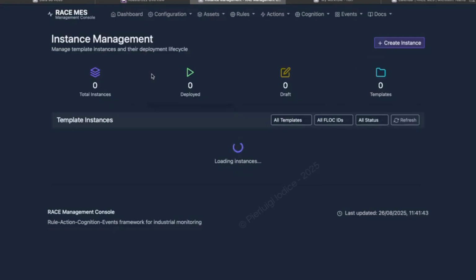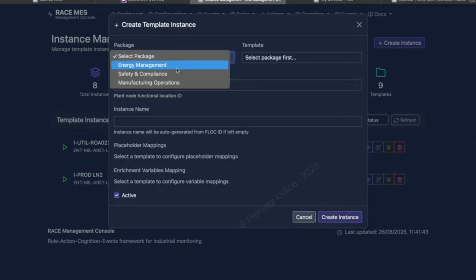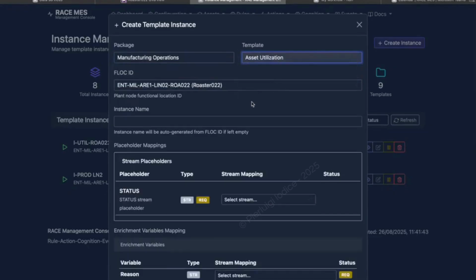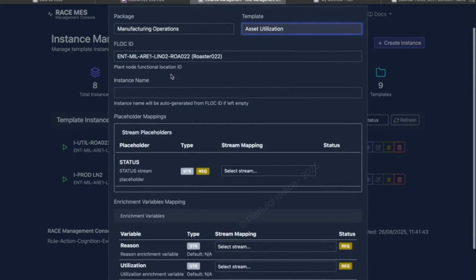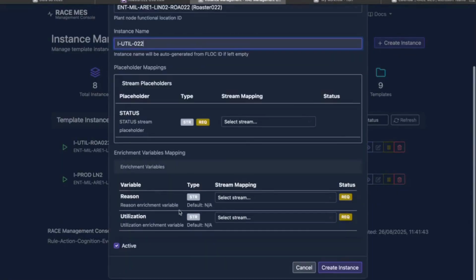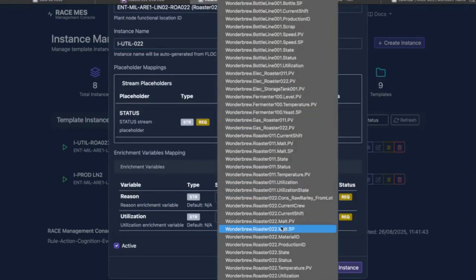Creating an instance is fast and intuitive. Select the plant model node, click Create Instance, choose the package and template, and assign a unique function location ID, FLOC. Then bind the template's placeholders to the live monitored streams, and you're done. This workflow scales across nodes, letting you map an entire factory in minutes with consistent governance and audit.